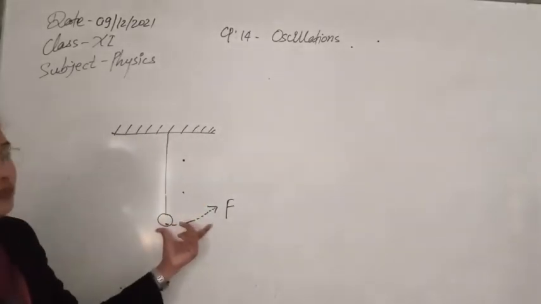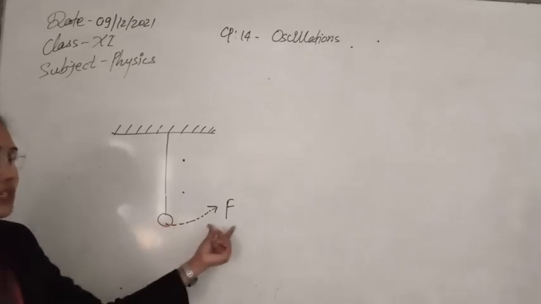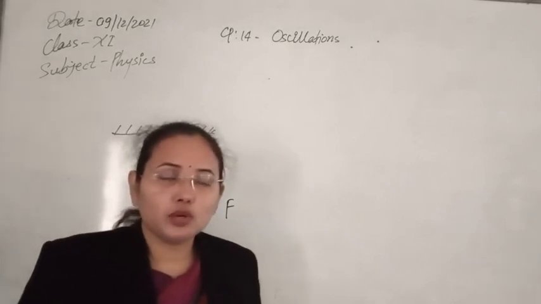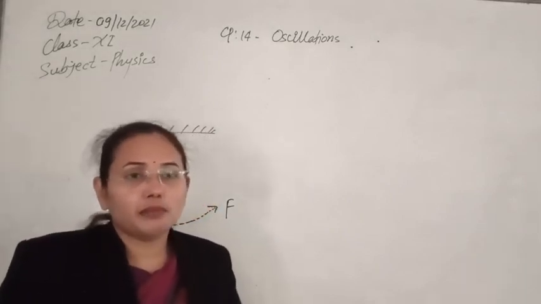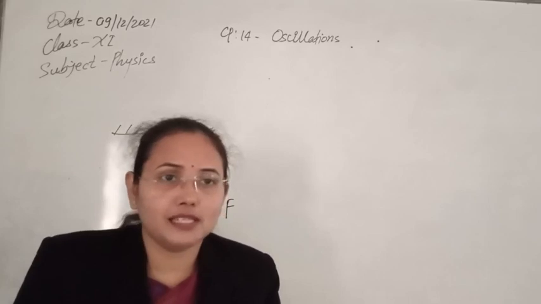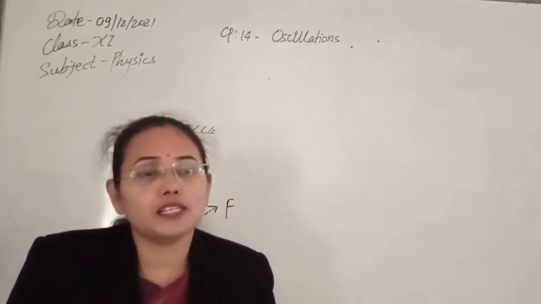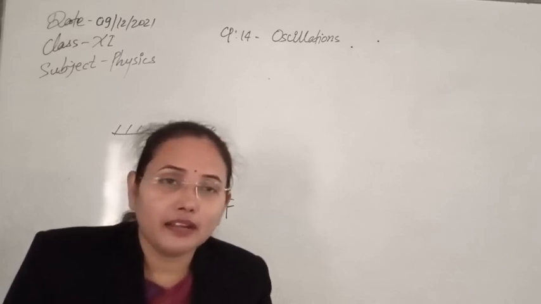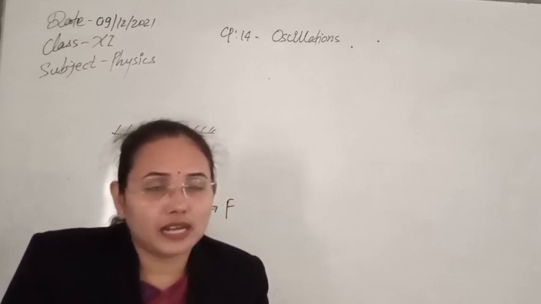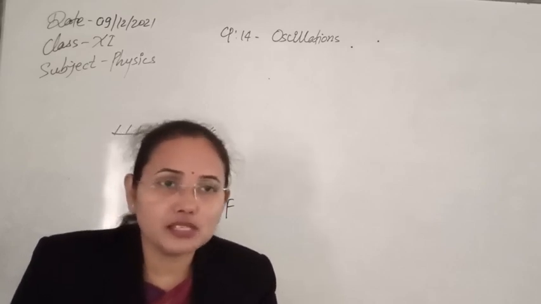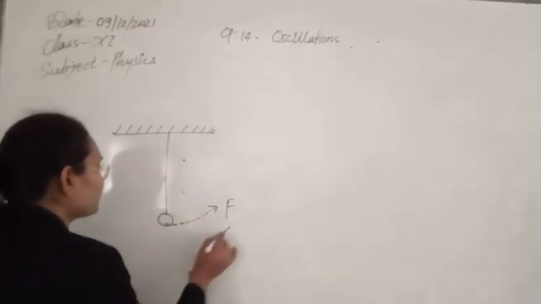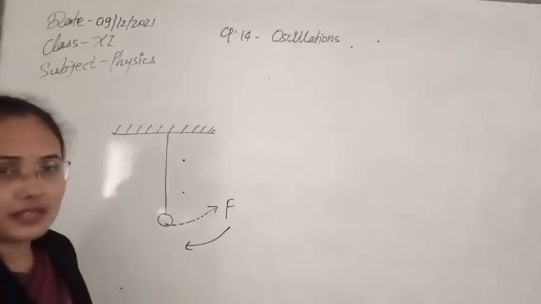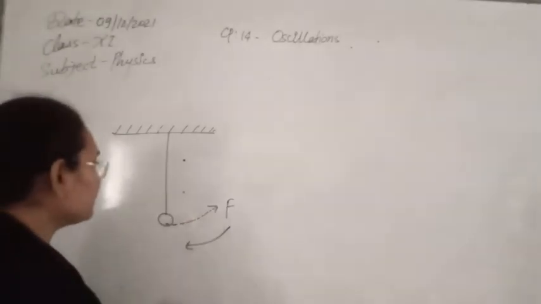Whenever we displace it from its mean position, due to the displacement of the system, its elastic property starts to oppose it, because of elastic behavior, meaning it doesn't want to change the configuration of the system. Due to that property of elasticity, it will impose a restoring force that will try to regain its original position. So a restoring force will start to act in the opposite direction, and that restoring force is directly proportional to the displacement that we have caused.